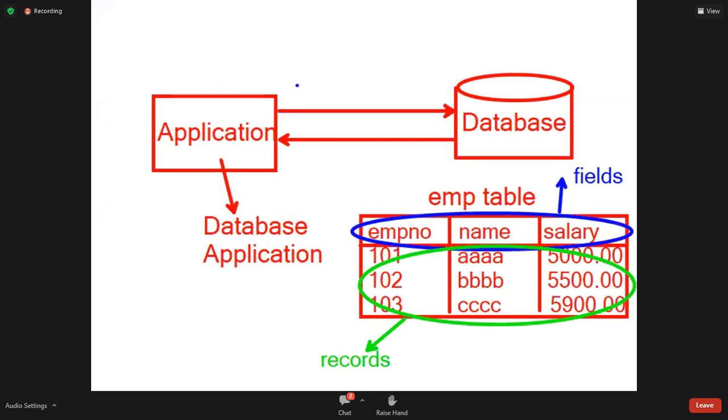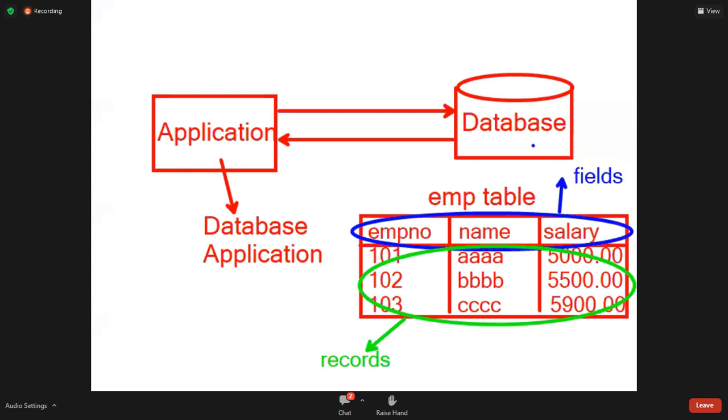Application communicating with database, then that application is called a database application. What is a database? A database is software and it is an organized collection of data, organized in the form of tables. What does a table contain? Fields and records. Here employee number, name, salary are fields. 101, 102 and so on are records. Fields and records will be there in the database.